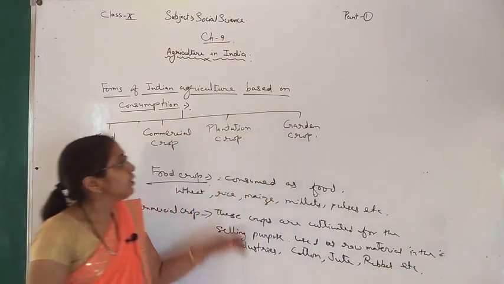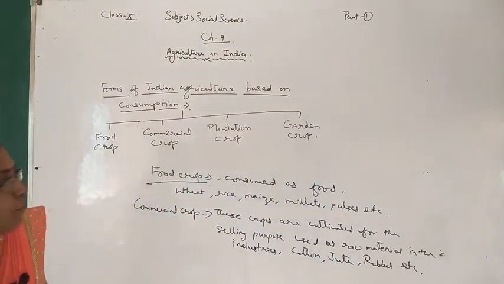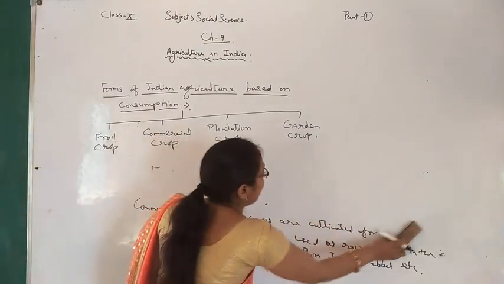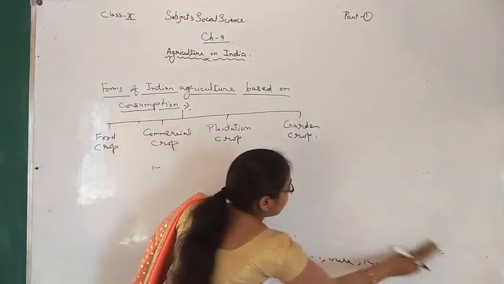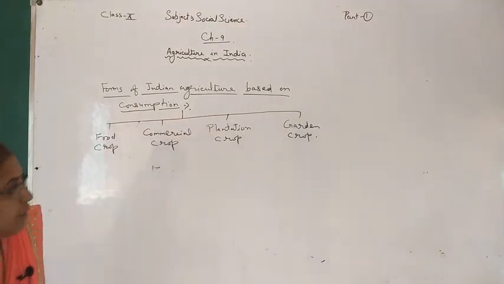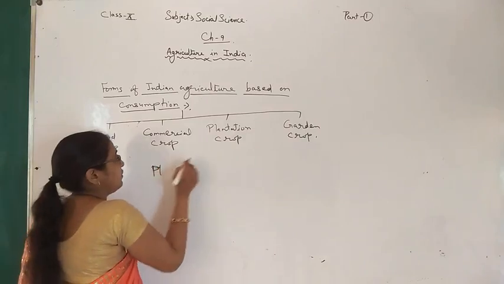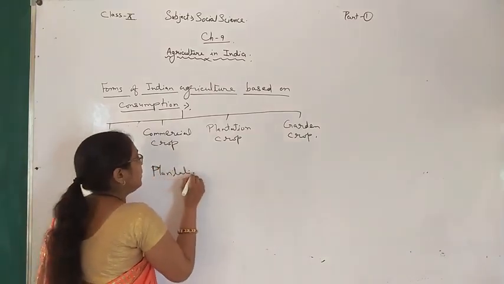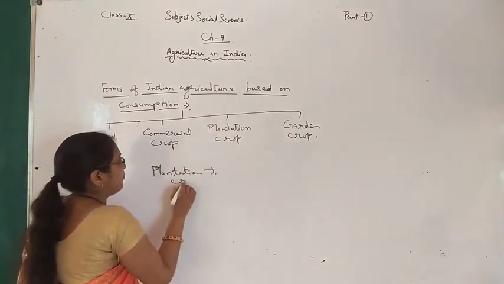Now third is plantation crop and fourth is garden crop. Let's see about them. What is plantation?